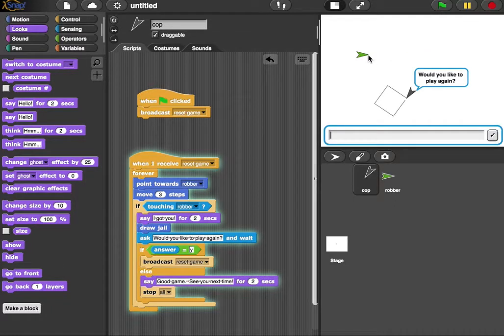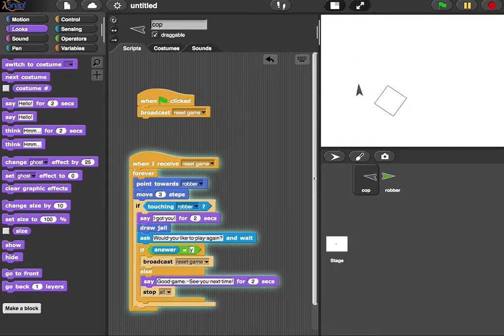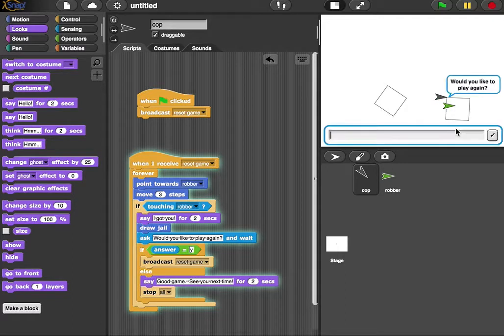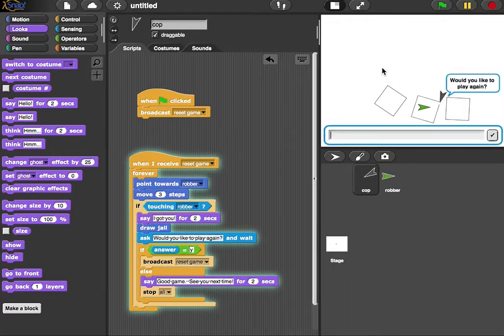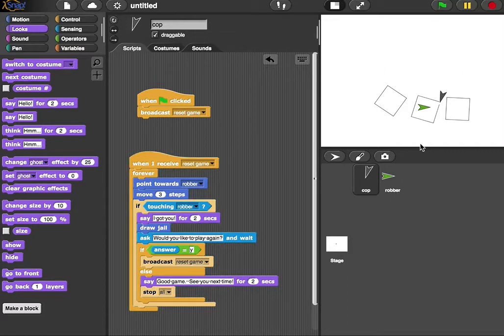I got you. Okay, would you like to? That's a bug that we should fix. Okay, so I press Y, enter. Game starts again. Boom, I got you. Draws a square, asks me would I like to play again. Yes, I would like to play again. Boom, got you, draws a square. Let's say no. Good game, see you next time. Boom, the game is done.